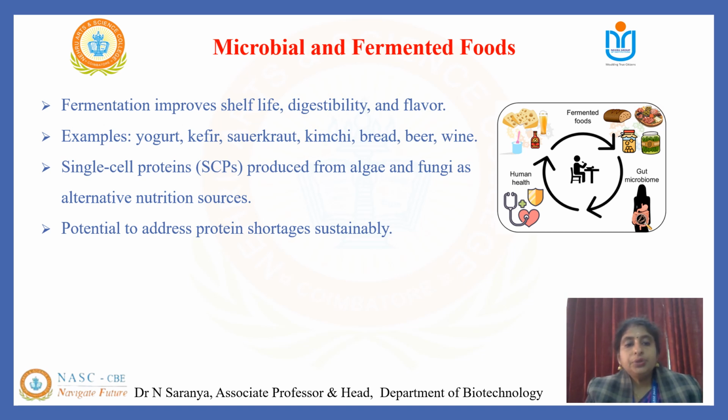You can also see microbes like single cell proteins. Micronutrients such as vitamins A, B, C, and D, along with minerals like iron, calcium, and zinc, are vital for proper metabolic function. So a balanced diet which incorporates all nutrition helps prevent malnutrition, whether undernutrition or overnutrition. The potential to address the protein shortage will be sustained and delivered. Single cell proteins, produced from algae and fungi, are also an alternative resource.